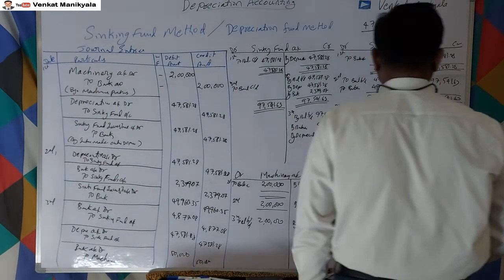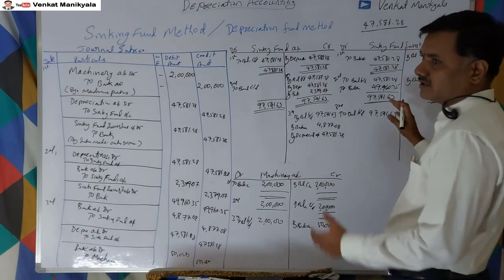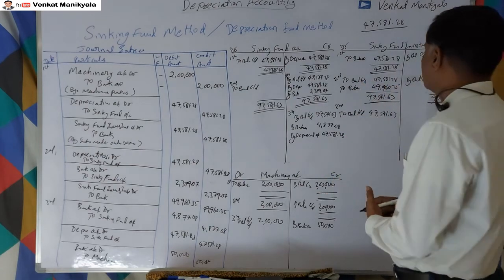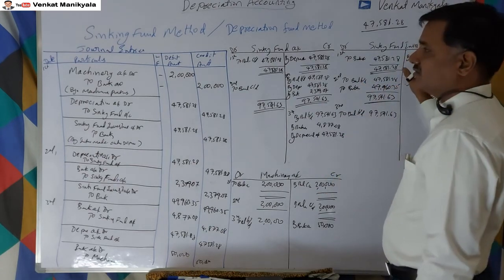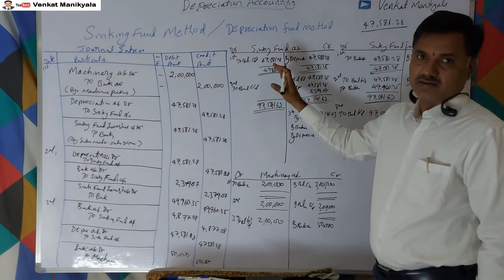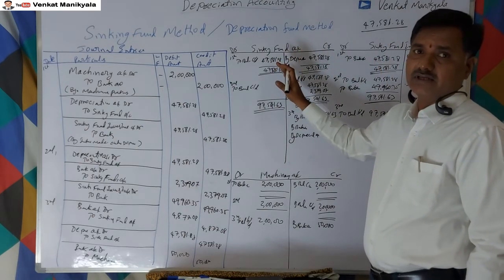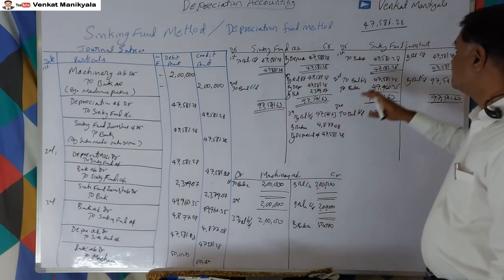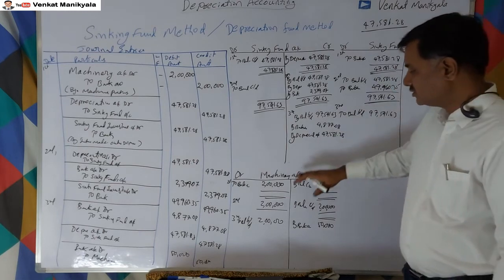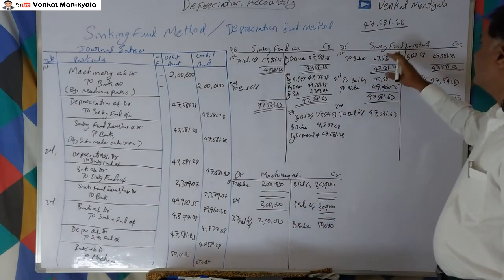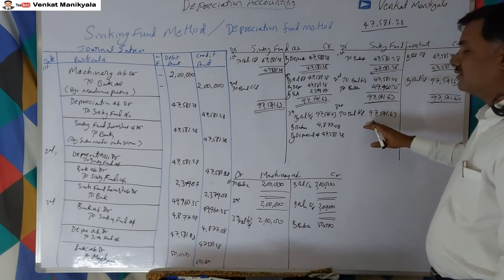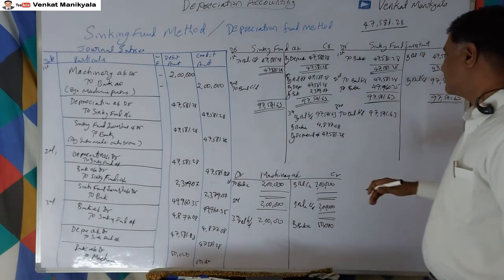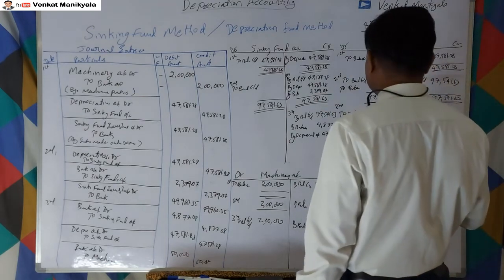So the sinking fund account must also be closed with the receiving of that amount. Sinking fund account is a personal account, it's like a reserve kind of account. And the machinery account is a real account. See here, the machinery account is showing 2 lakhs debit, and the sinking fund account is showing a credit balance.